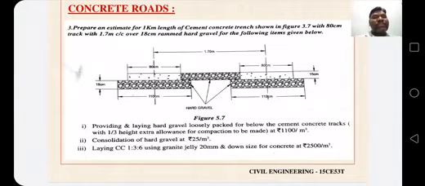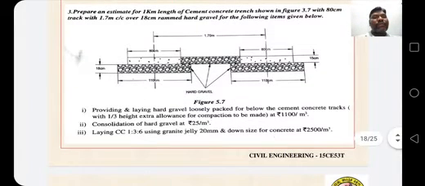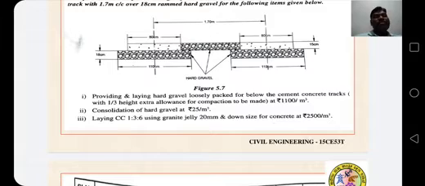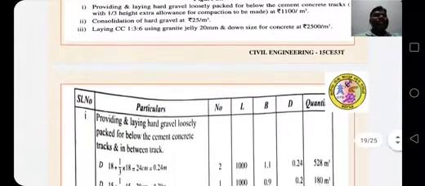The following items are calculated: providing and laying odd gravel loosely packed below the cement concrete tracks with 1/3 height extra allowance for compaction to be made, at rupees 1100 per meter cube. Second, consolidation of odd gravel at rupees 25 per meter cube. Laying CC 1:3:6 using granite jelly 20 mm and downsize for concrete at rupees 2500 per cubic meter.